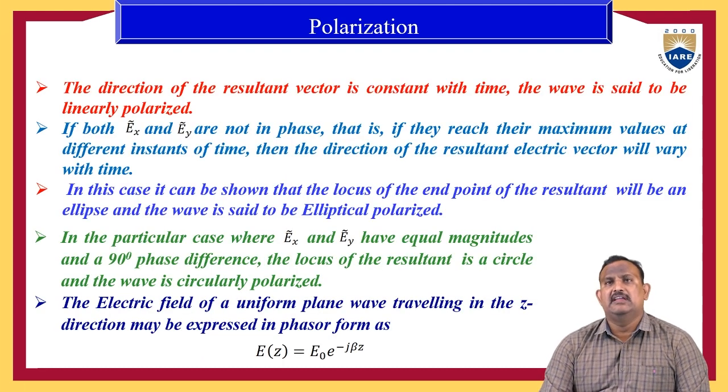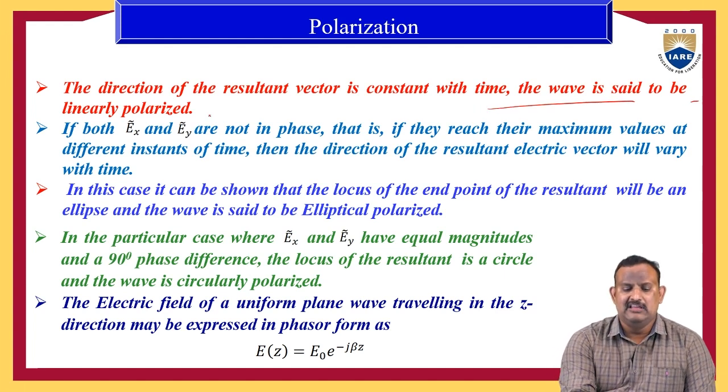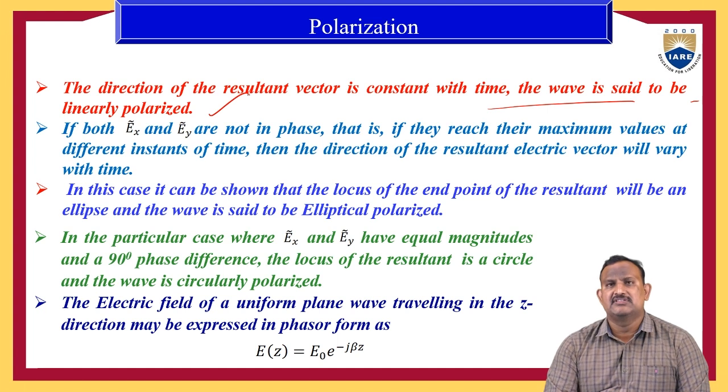Here the direction of the resultant vector is constant. If the direction of the resultant vector is constant with time, the wave is said to be a linearly polarized wave. I repeat the definition: the direction of the resultant vector is constant with time, and the wave is said to be linearly polarized.